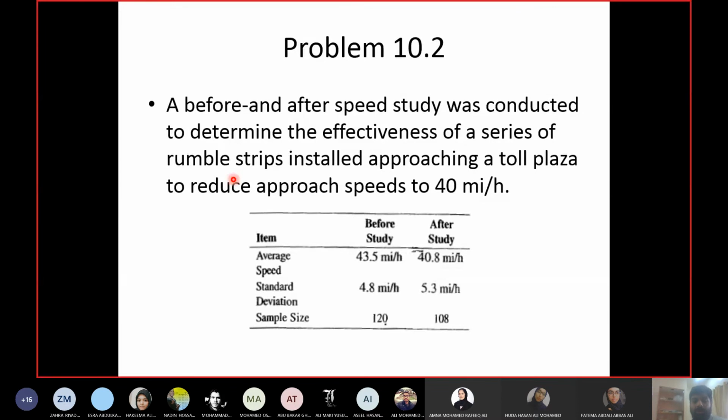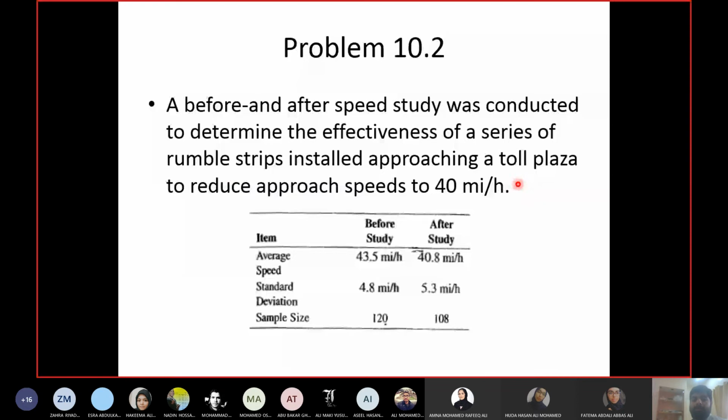So when you go to signals on maybe Sakhlal Highway or Rifa Avenue or Sheikh Salman Highway, near the signals you will see these yellow lines. These lines are known as rumble strips. They provide some vibration to you. They cause your vehicle to vibrate or jump, and you get the warning and reduce the speed.